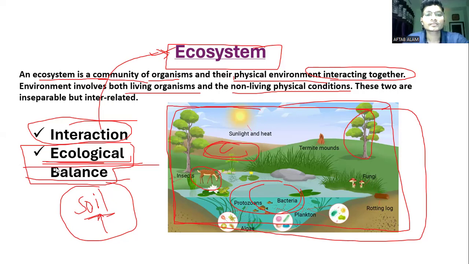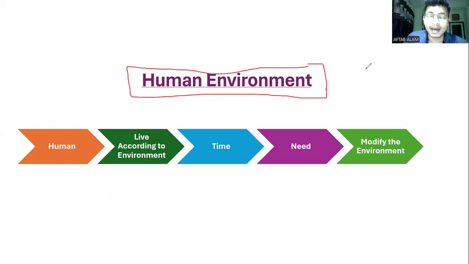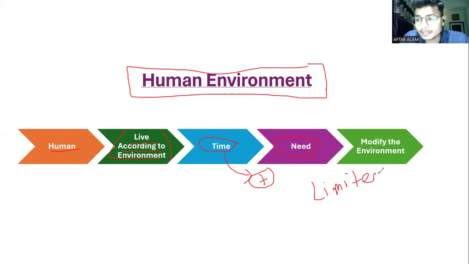Now see, what is the human environment? If you observe, we are basically a part of the environment. Earlier, humans lived according to the environment, right? But with the passage of time, the population of humans increased, as well as their needs, but the environment on the earth is very limited.